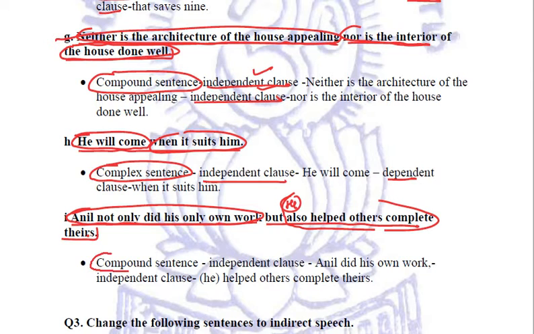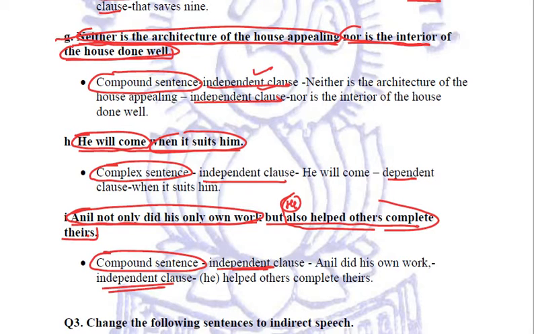So hence it is a compound sentence containing these two independent clauses. Right? So these are a few sentences which we classified, and in these sentences we also specified which one was the independent clause and which one was the dependent clause.